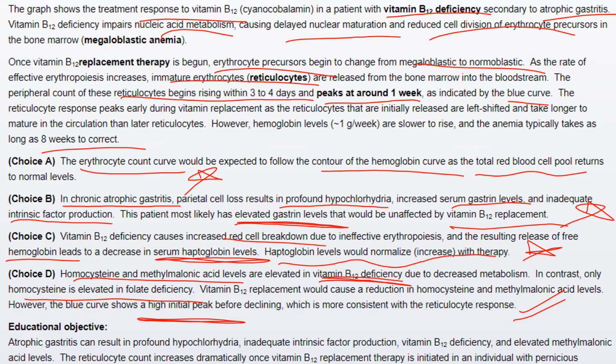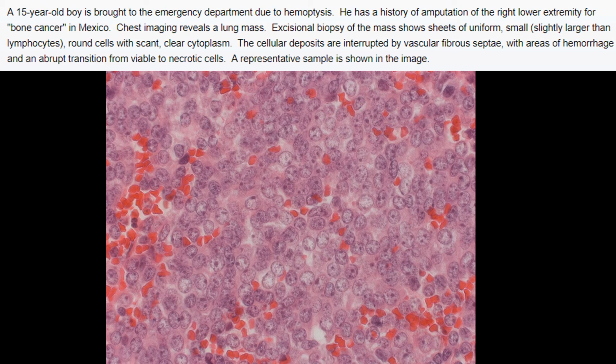In summary, atrophic gastritis can result in profound hypochlorhydria, inadequate intrinsic factor production, vitamin B12 deficiency, and elevated methylmalonic acid levels. The reticulocyte count increases dramatically once vitamin B12 replacement therapy is initiated in an individual with pernicious anemia. Now, in this case, a 15-year-old boy is brought to the emergency department due to hemoptysis.